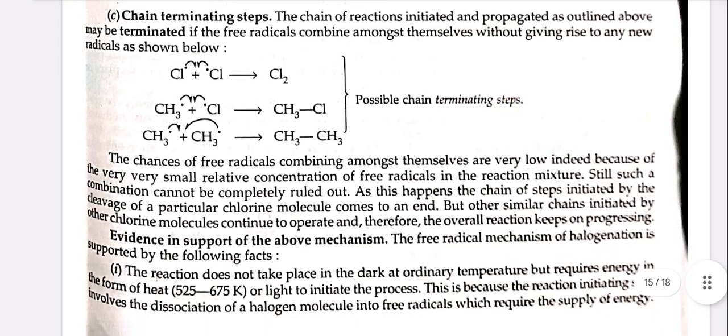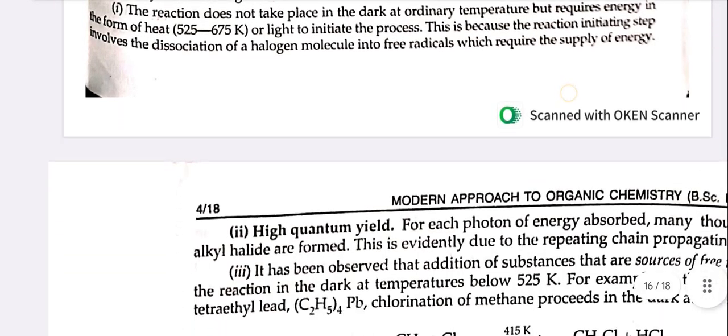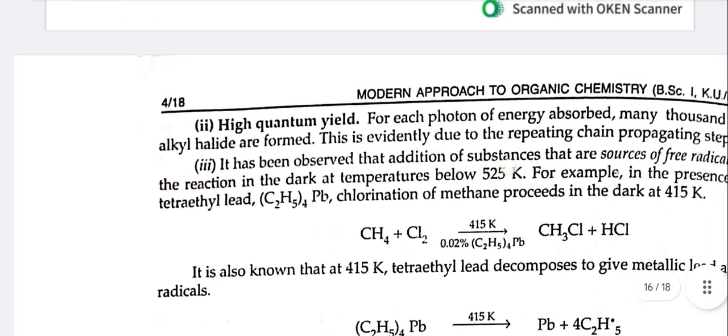Evidence in support of the above mechanism. The free radical mechanism of halogenation is supported by the following facts. The first one is that the reaction does not take place in the dark or at ordinary temperature but requires energy in the form of heat or light to initiate the process. This is because the reaction initiating step involves the dissociation of a halogen molecule into free radicals, which requires the supply of energy. The second one is the high quantum yield.